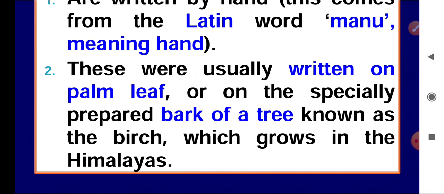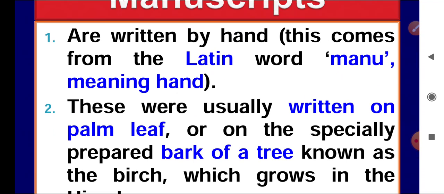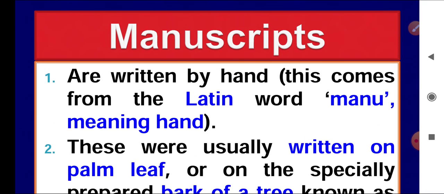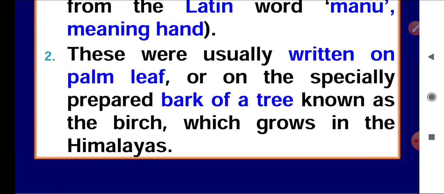So writings on palm leaf and bark of birch tree is known as manuscript. So manuscripts are written by hand. The basic thing is that these are handwritten, and the second, these were written on palm leaves and bark of the trees.